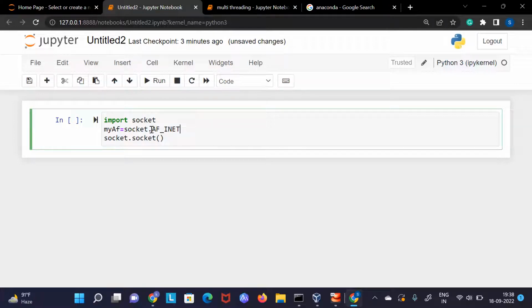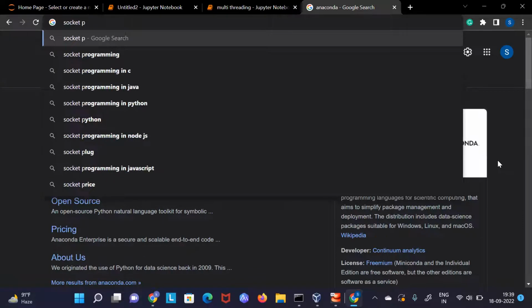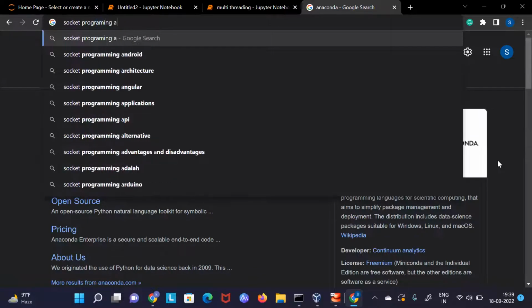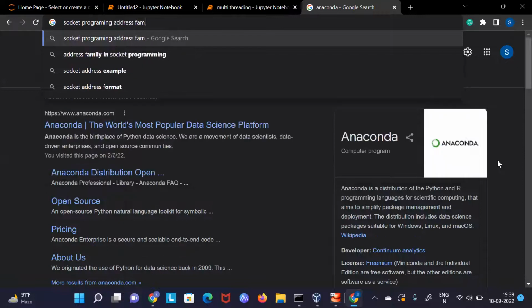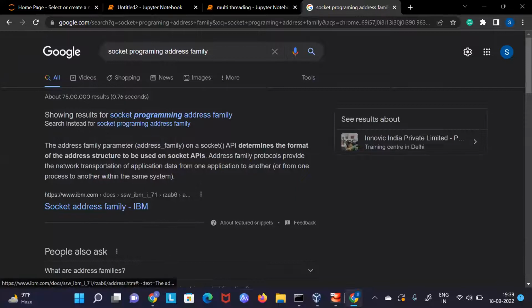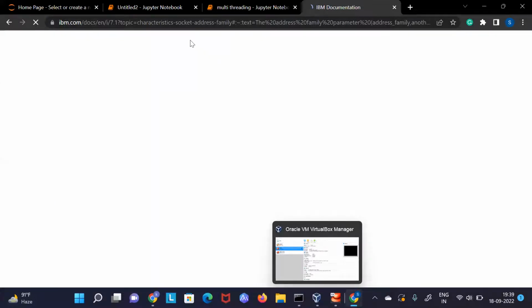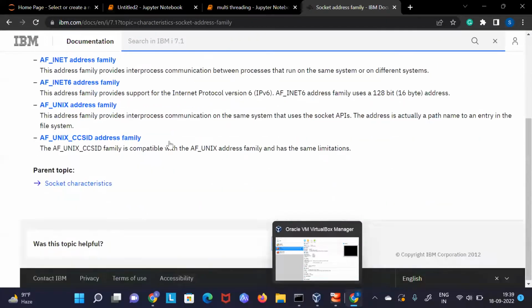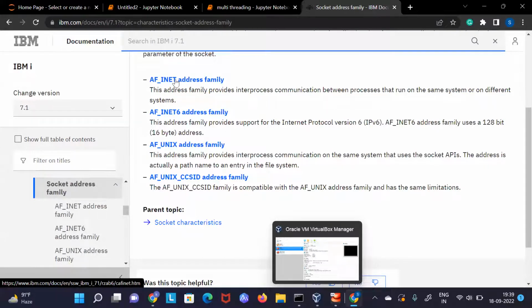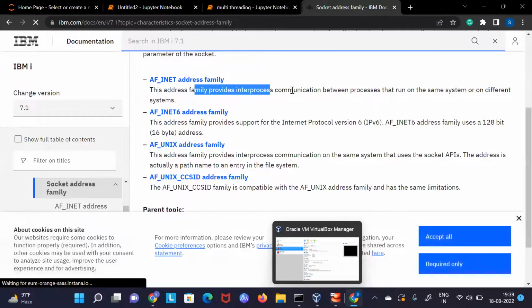If you don't know why I used this, you can search for socket programming address family, and you might get some documentation on the socket address family. If you search for Python, you will get the exact line. So see, this is the address family which I am using, AF_INET. The AF_INET socket address family supports communication between processes that run on the same system or on different systems.